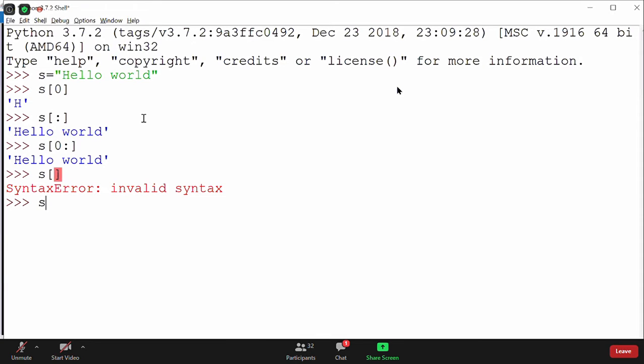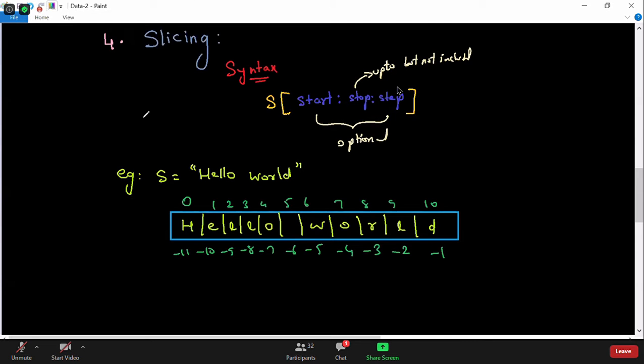For example, imagine I have s of 0 colon 4. You just tell me the output, then we'll go there. Can anybody tell me what will be the output of this slicing? Very good, we are getting a correct answer from almost all of you, but some of you are missing something. It will go from 0 to 3 only.